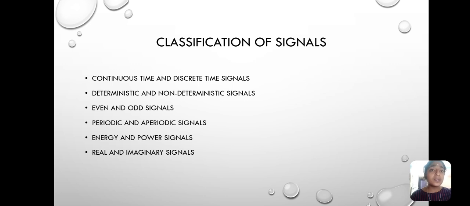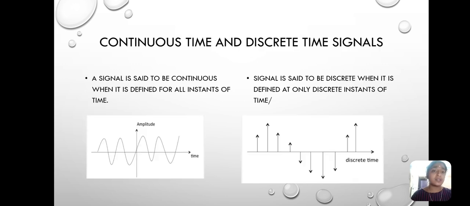First, continuous time and discrete time signals, deterministic and non-deterministic, even and odd signals, periodic and aperiodic or non-periodic, energy and power signals, and real and imaginary signals. Come, let's discuss them one by one deeply.